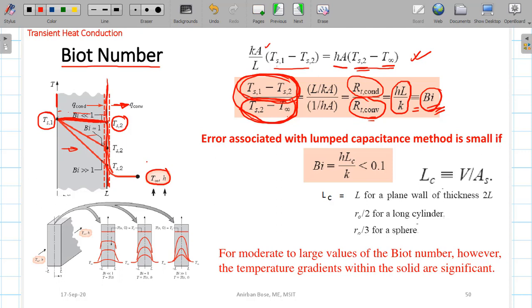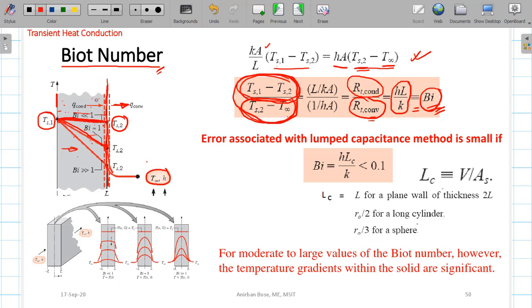That means you will find that there is a substantial amount of temperature drop within the solid. Okay, so you can get an idea now why we are discussing the Biot number in transient heat transfer, because we have used the lumped parameter assumption, where we have neglected the temperature variation within the solid. We have considered that spatial variation of temperature is neglected. So temperature is not going to change between any 2 points in the solid at any instant of time. That was our assumption in lumped parameter analysis.